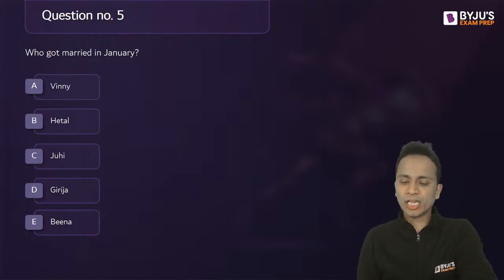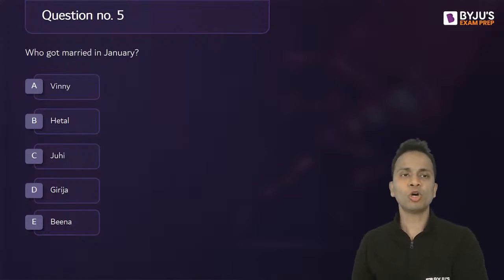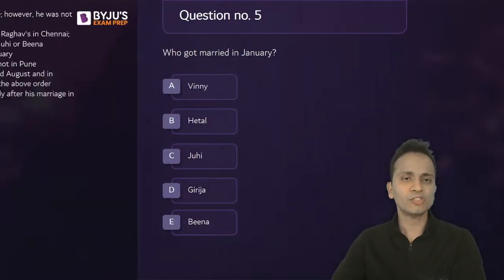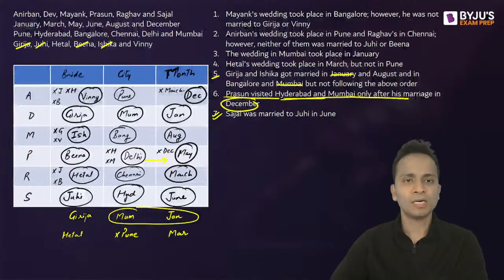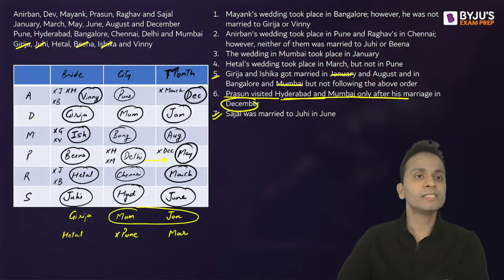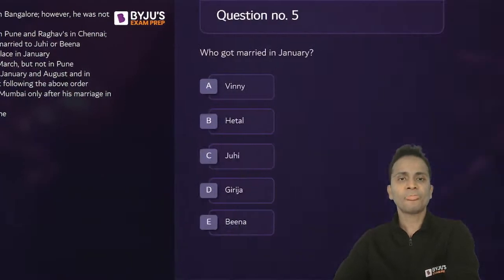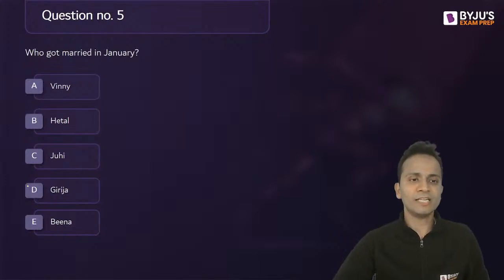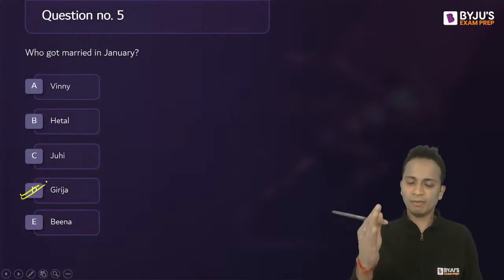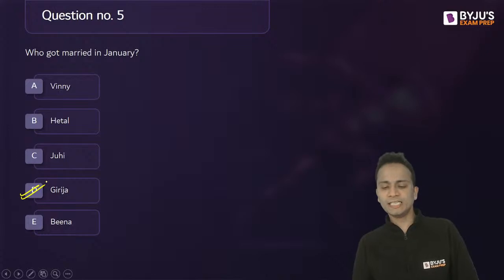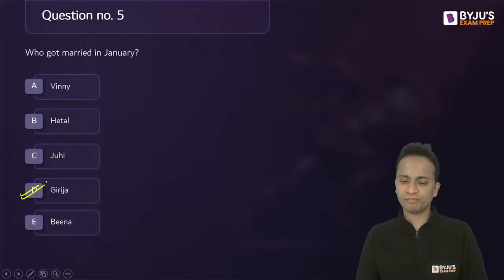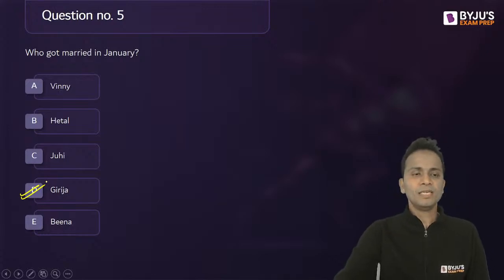Who got married in January? Quickly, let's finish it off. January, the month January, it is Dev with Girija in Mumbai. Dev and Girija got married in January. So Dev and Girija. So I have Girija among the options. So option D is the correct answer of question number 5. Okay, great.